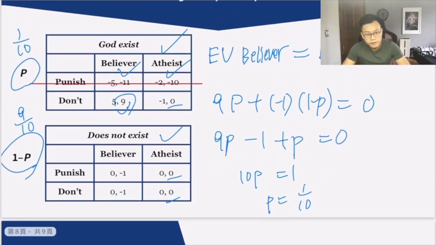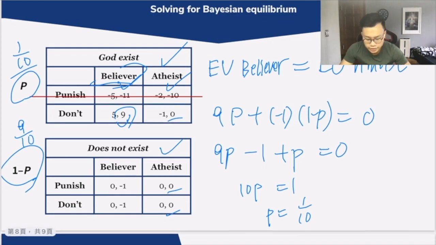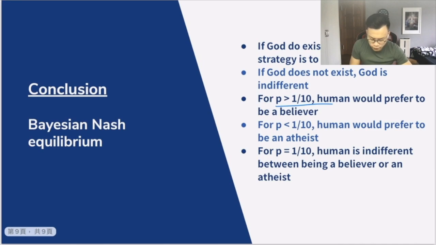So interpreting from this game matrix, if the probability that God exists is greater than this value, then we will want to be a believer, since we're going to receive more utility by doing this strategy. And for p less than 1/10, humans would prefer to be an atheist. For the situation of p exactly equal to 1/10, humans are indifferent between being a believer or an atheist. And so these bullet points together capture the Bayesian Nash equilibrium.